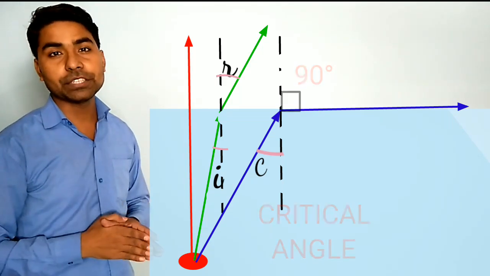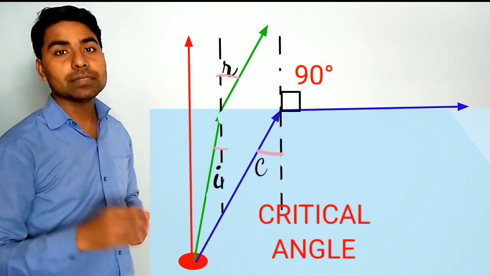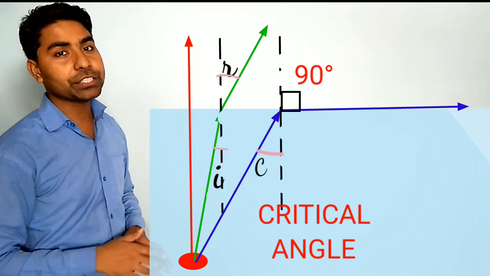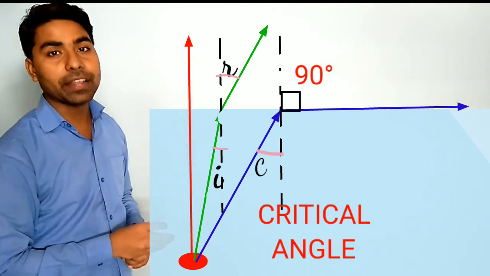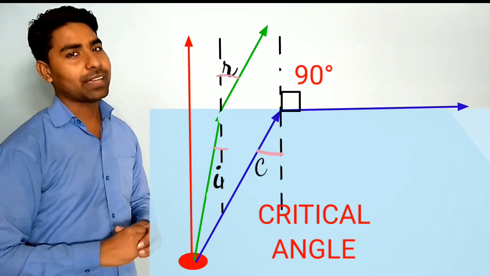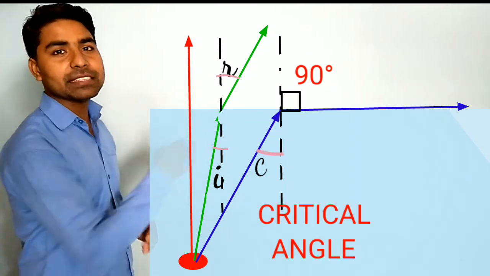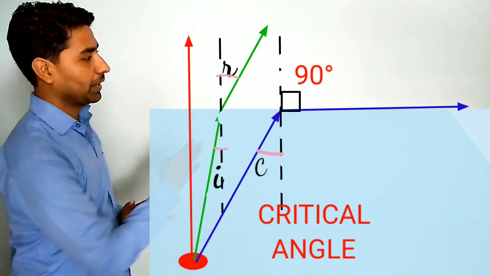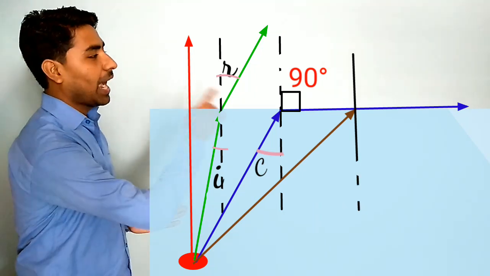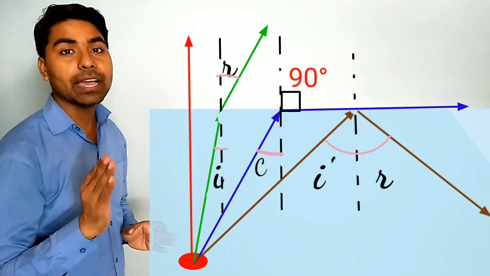So what is the definition of the critical angle? It is the angle in the denser medium for which the angle of refraction in the rarer medium becomes 90. So this angle is called the critical angle. Now again suppose I am increasing the angle of incidence a little more. What will happen? At this time the light will return to the same medium. The light will reflect, not refract.